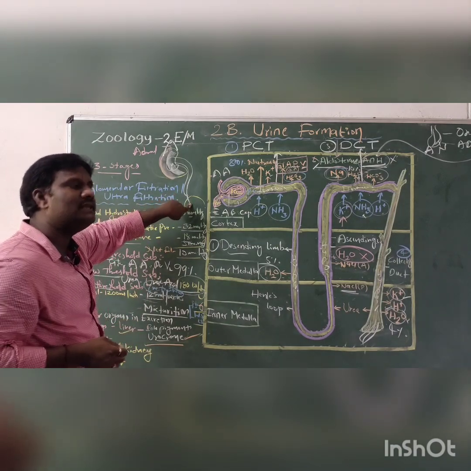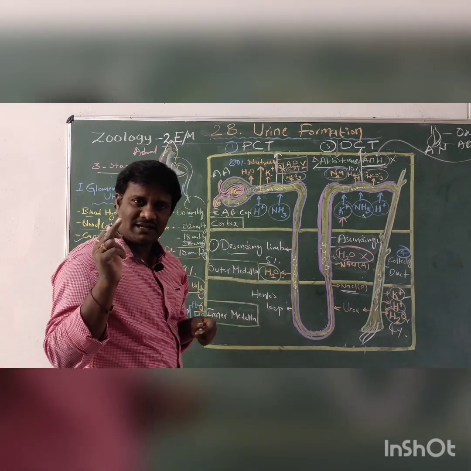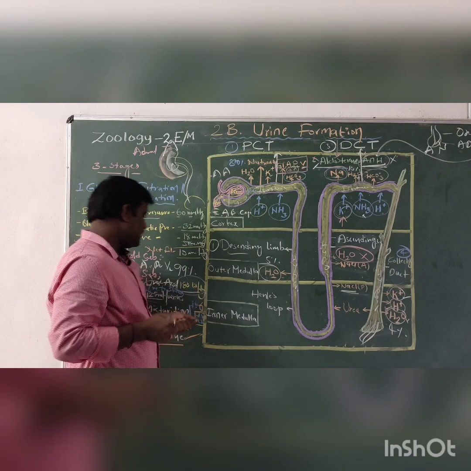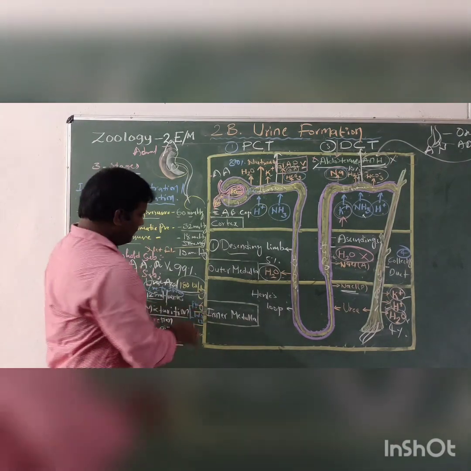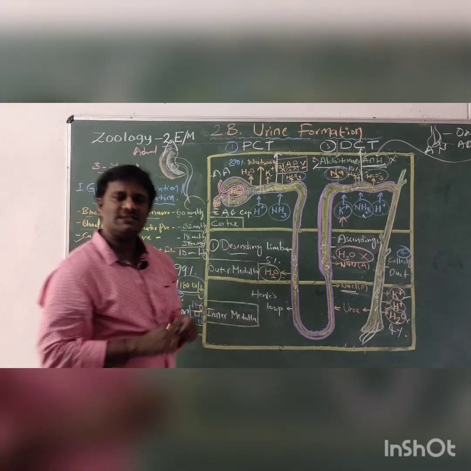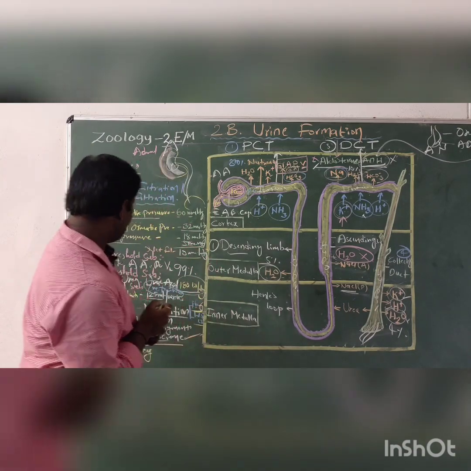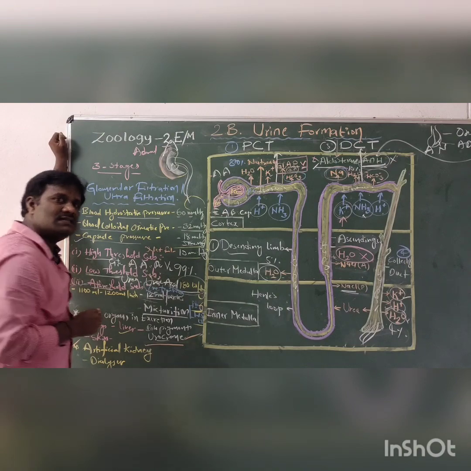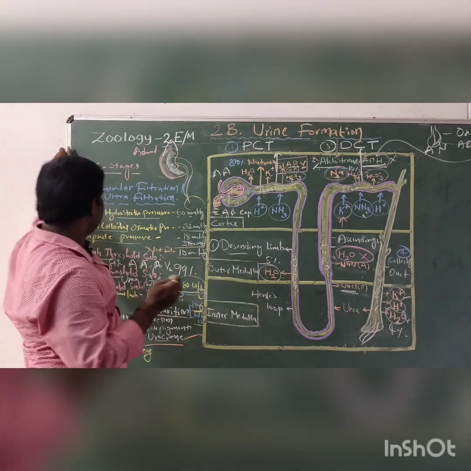In humans, approximately 1 to 1.5 liters of urine is released per day. And what is the pH level of the urine? The pH of urine is about 6. This is most important for MSAT and NEET exams. This is the ending of urine formation, so let me briefly recall what we have learned.